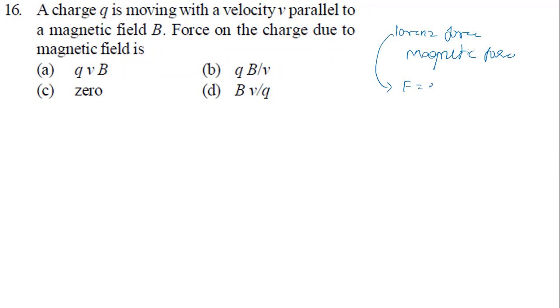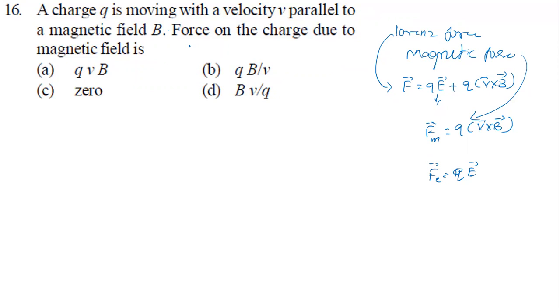The formula we get is F equal to QE plus Q times of V cross B. Just the magnetic force means F M equal to Q times of V cross B. The first part is the electric force, F electric equal to QE. This is a formula you should know.